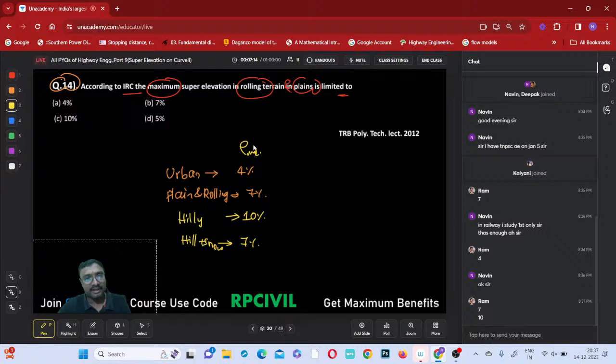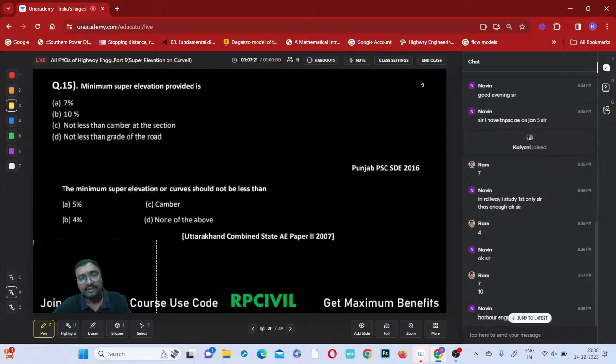So now which one is the correct answer? Plain and rolling terrain means it is 7% only, the answer, or not? Option B will be the correct answer, right? Like that. Yes, now shall I go for the next question? Okay, I'll send the links, don't worry.